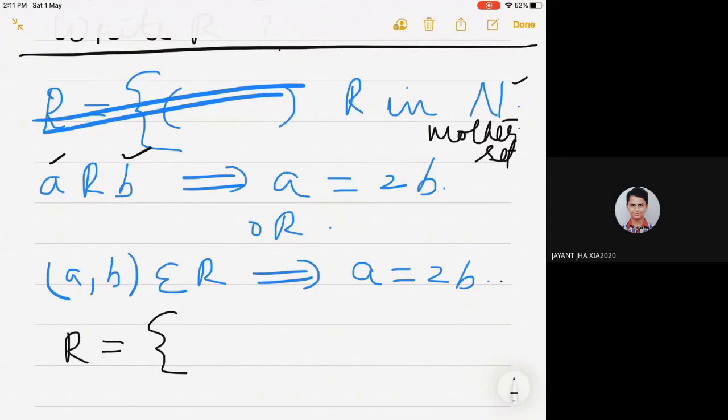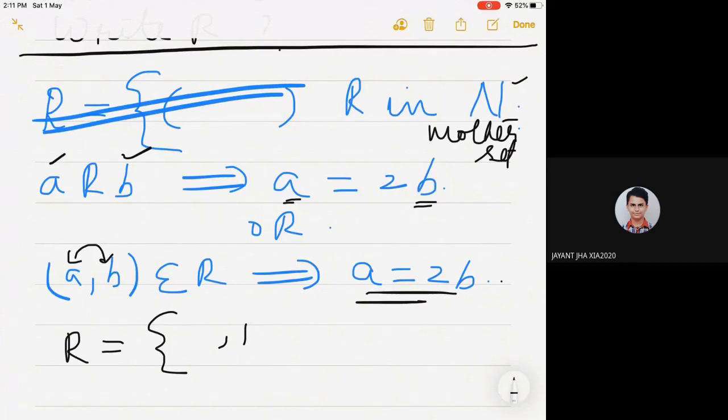Now you put it here. When B equal to 1, what value of A will you get? The ordered pair is (A, B), so when B is 1, A is 2 times B. This relationship you have to understand.